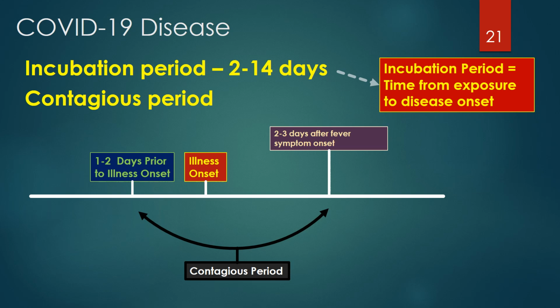COVID-19 transmission, or the contagious period, occurs early in the course of the illness, generally from 1 to 2 days prior to the onset of symptoms to 2 to 3 days after onset of symptoms. For some infected individuals, particularly those who have severe disease or are immunocompromised, the duration of viral shedding can be longer.